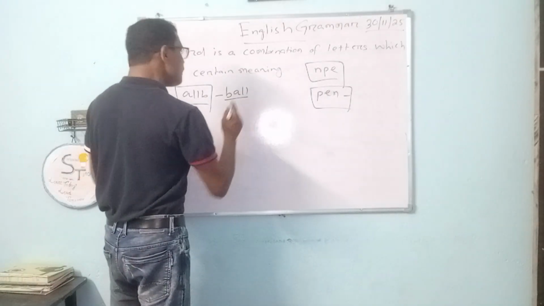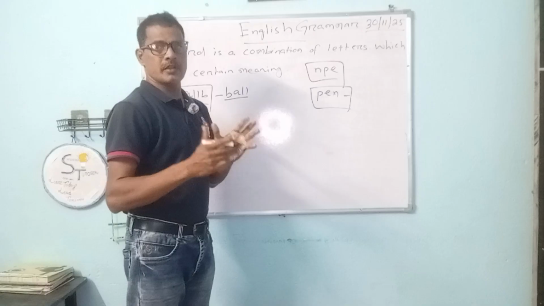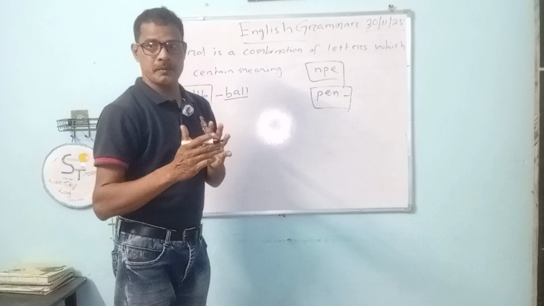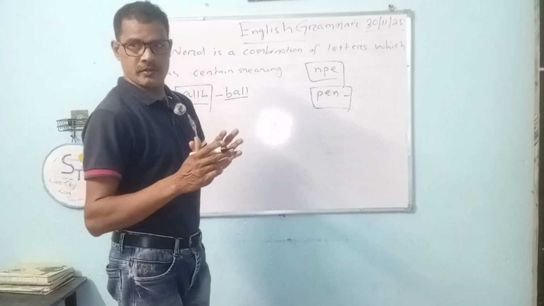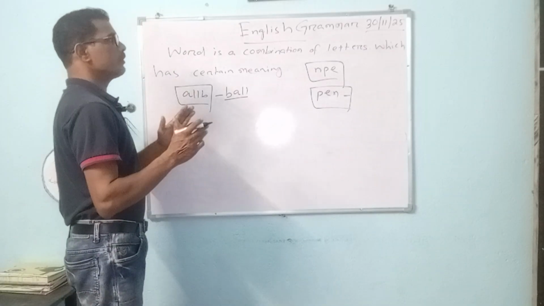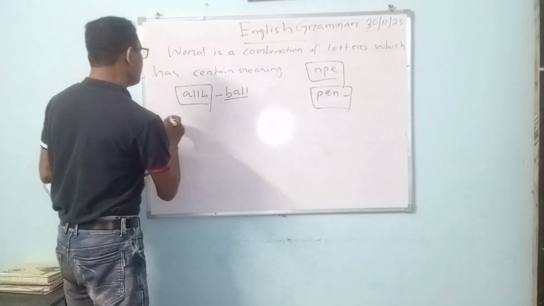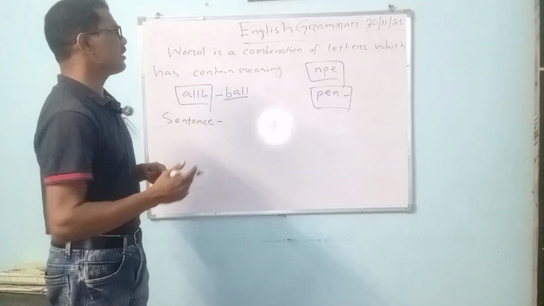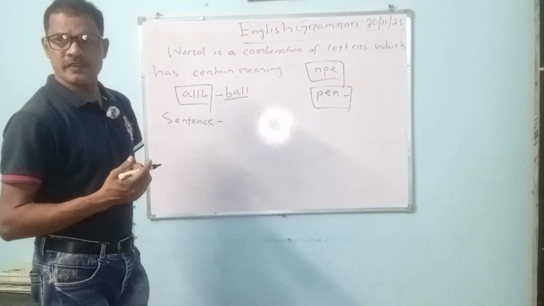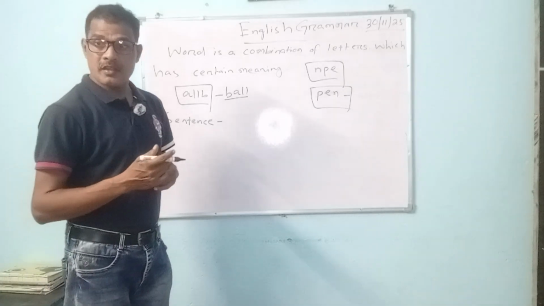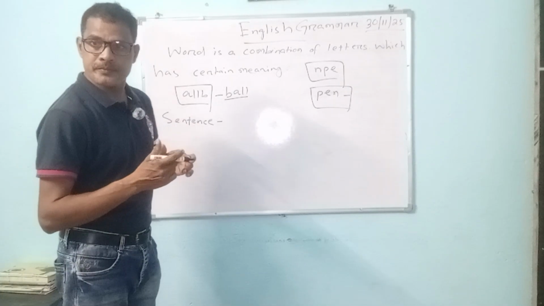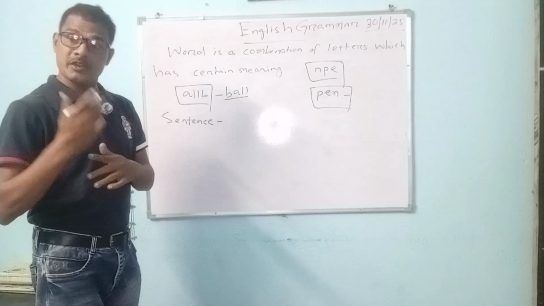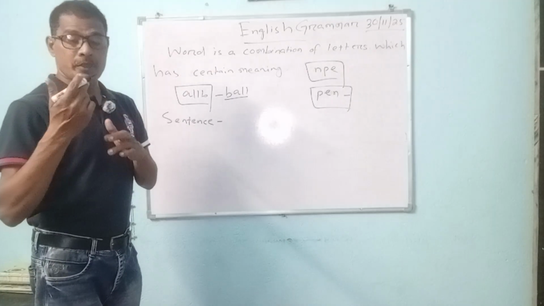Okay, so if the letters combine in a meaningful way, it conveys a meaning, and the meaning is certain, very clear, a specific meaning, then we can call it a word. Okay, so this is called a word. And what is a sentence in English grammar or any type of grammar? What is a sentence? A sentence is a combination of words, and if the words are combined and arranged meaningfully, it must convey a specific meaning.